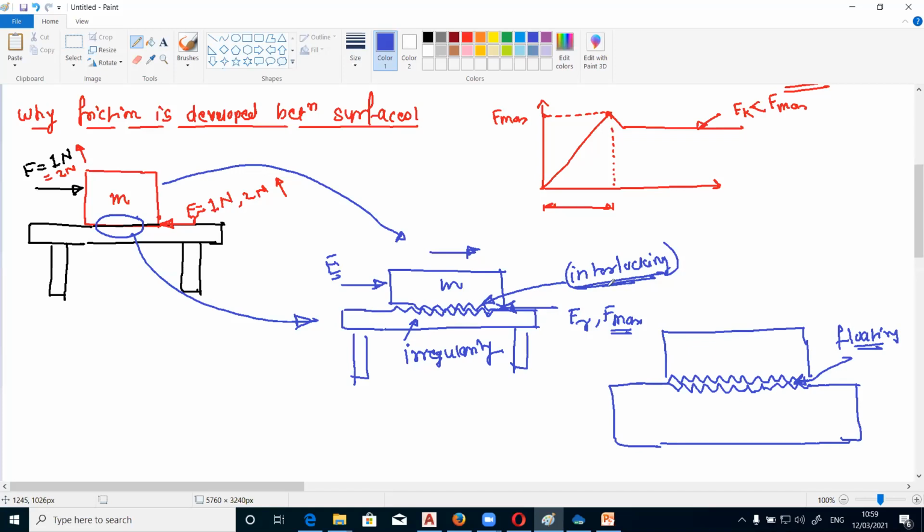Therefore, in the static condition, we get the maximum frictional force. And in the kinetic condition, as the object is almost floating on the other surface, we will get less frictional force. So that frictional force is Fk, which is less than the Fmax. I hope this difference between kinetic friction and static friction is clear. And what is the reason for friction? It is the interlocking between the two objects because of the irregularity of the surfaces.